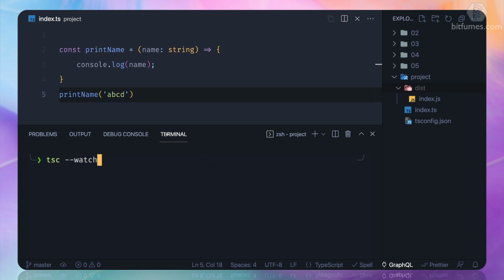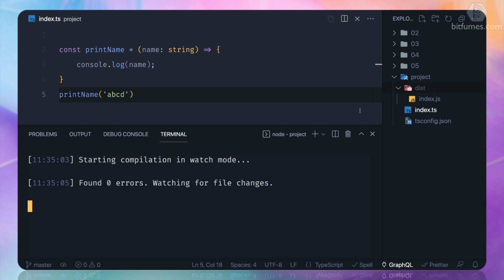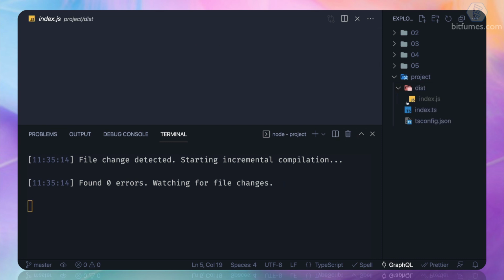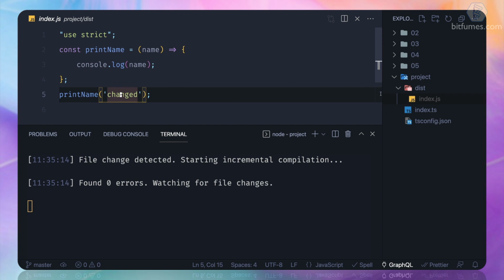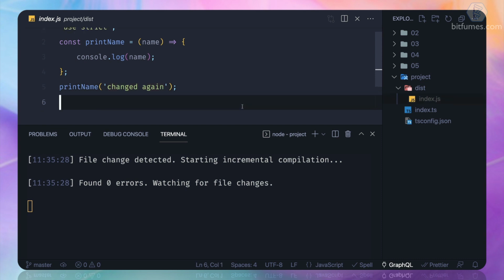Now by doing this, it will actually watch your index.ts, and whenever you make changes and as soon as I click on the save button, you can see it says no errors found and waiting for file changes once again. And if you go to the index.js file, you can see it is changed, which is compiled, and I change it again, and very quickly we have the index.js here.